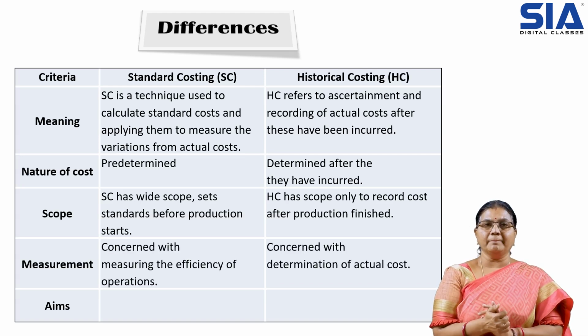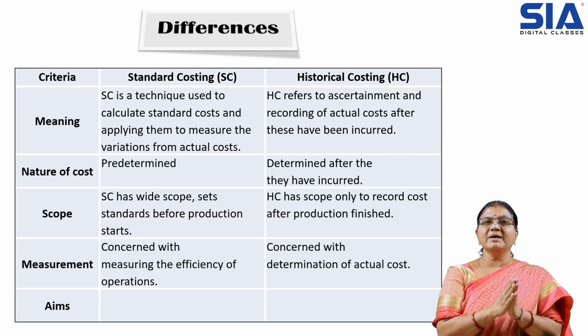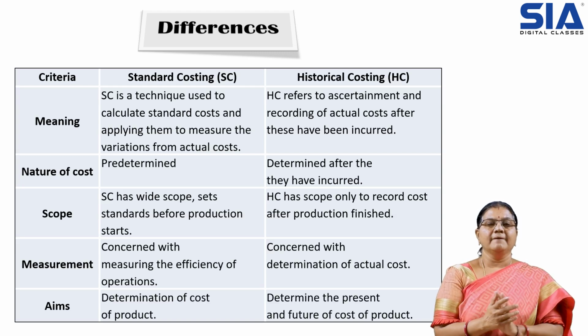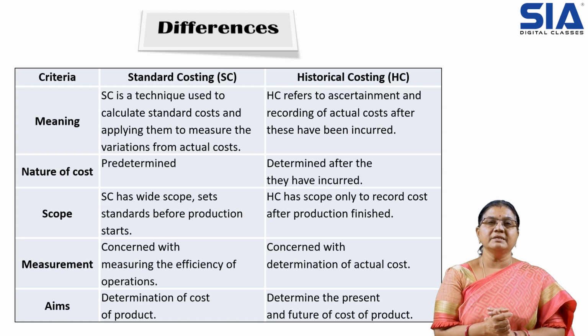Then coming to measurement, standard cost can measure the complete efficiency of the performance of the activities, but historical cost cannot measure the performance because it has the actual cost and actual performance. Then standard costing aims at determining the cost of product, whereas historical cost aims at the calculation of the present and future cost, mostly present cost.